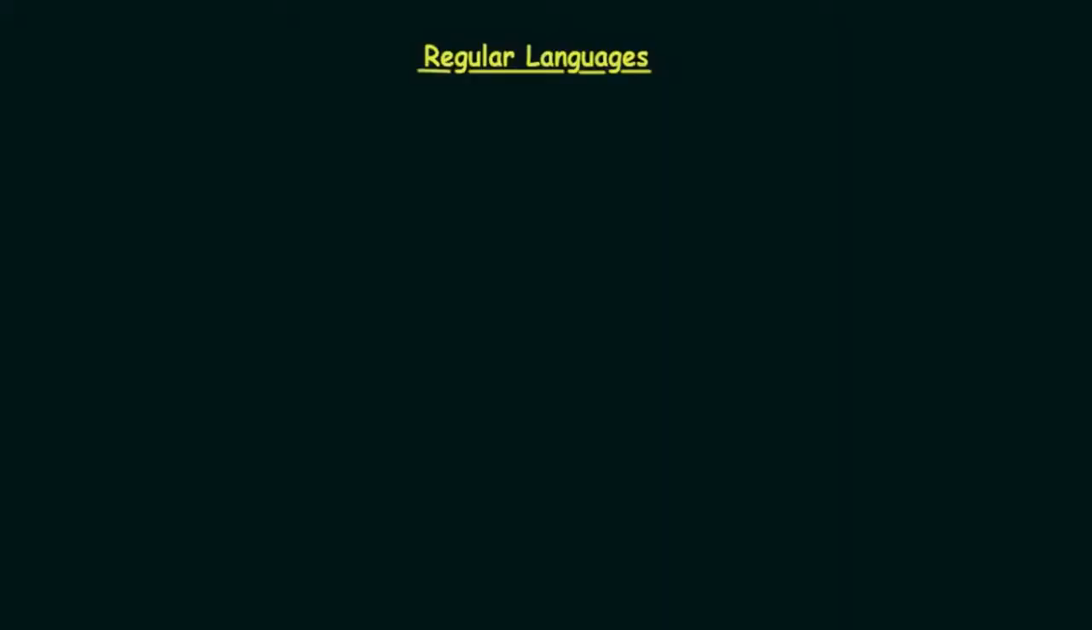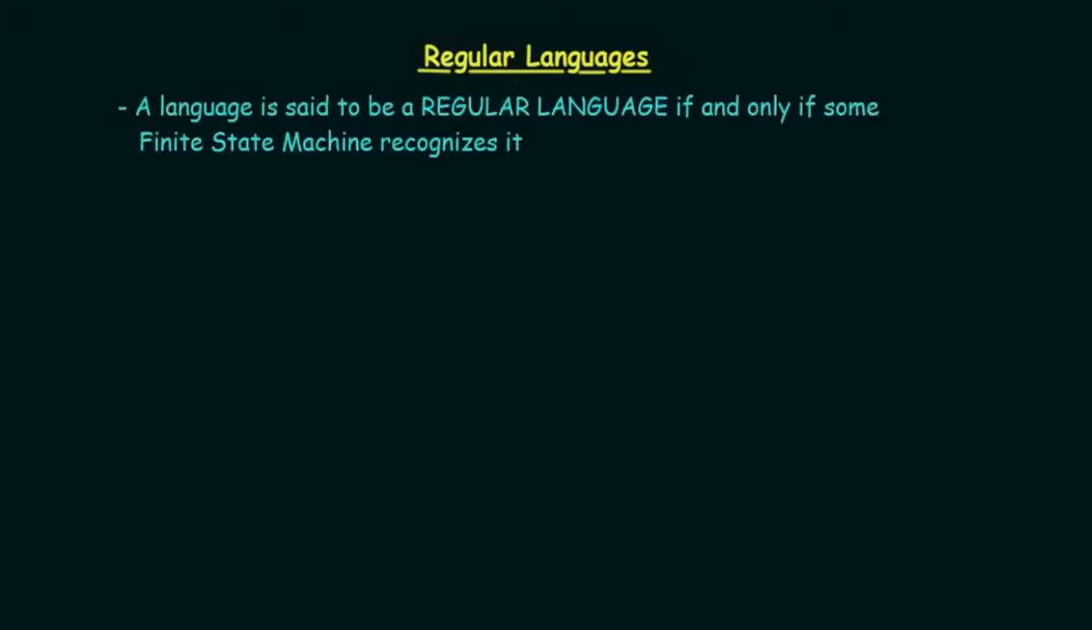So first of all, we are going to start with regular languages. What is a regular language? A language is said to be a regular language if and only if some finite state machine recognizes it. What is the meaning of this? We can call any language a regular language if and only if some finite state machine recognizes it.